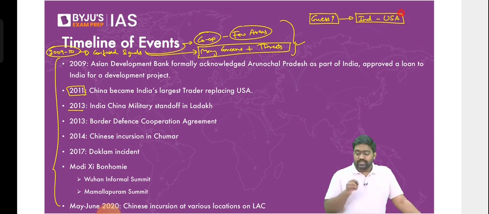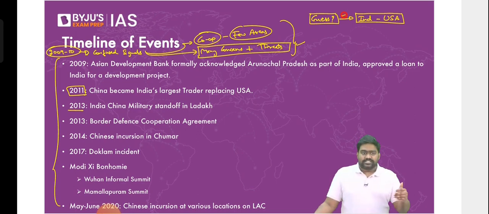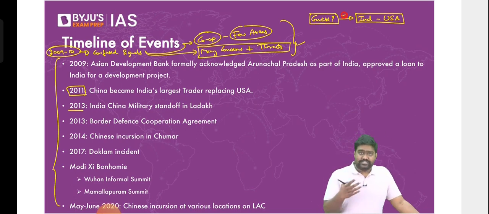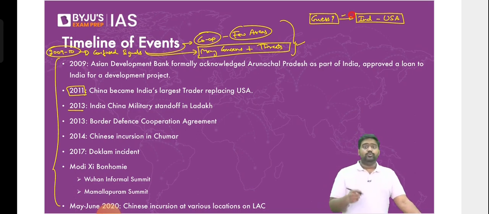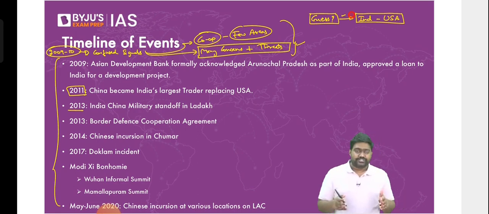By 2004, India-US relations had been repaired. Remember, under India, Pakistan, and Afghanistan, I explained what happened after the 9/11 attacks. After 9/11, the US started looking at India as a partner in counterterrorism. As the US couldn't trust Pakistan entirely, it needed India's help to counter terrorism in Pakistan and Afghanistan. We started working closely in the field of intelligence. We started sharing intelligence. We started building close defense and military relations as well. And very quickly, India and the US became strategic defense and military partners. We signed the civil nuclear deal. We signed a close defense partnership agreement, and the US started supplying weapons to India. We expanded the military exercises between India and the US.